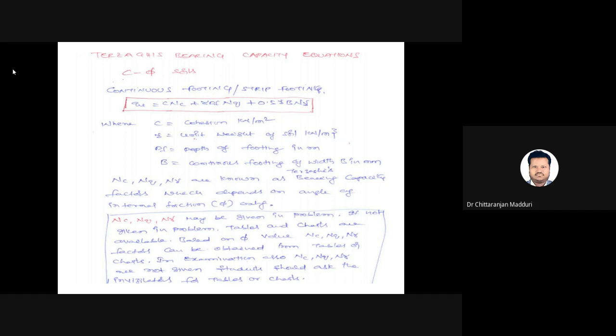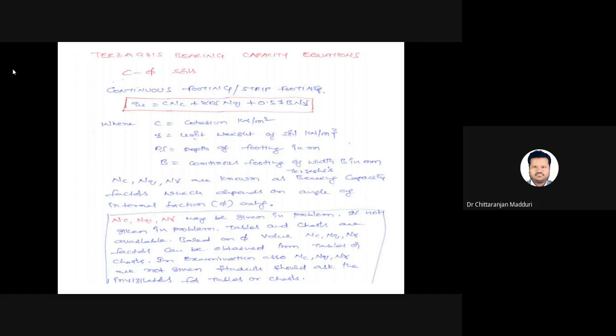These bearing capacity factors Nc, Nq, N gamma depend on the angle of internal friction phi. Generally they are given in the problem. If they are not given, we need to take these values from tables and charts, which are available in textbooks.